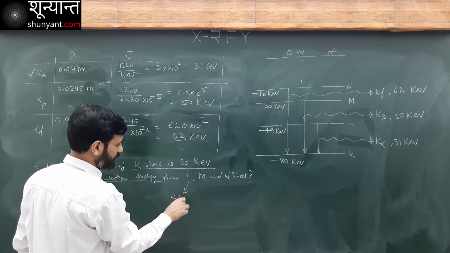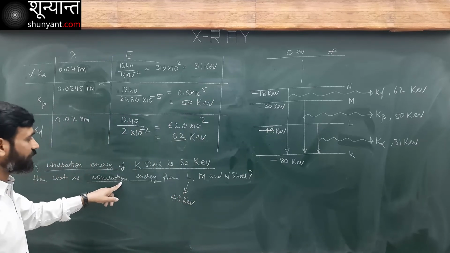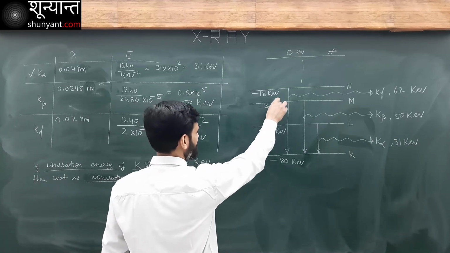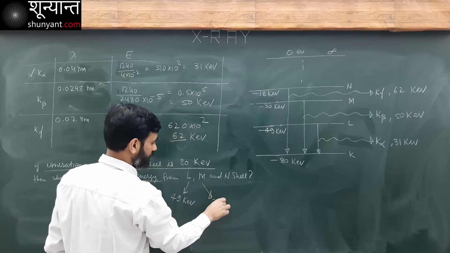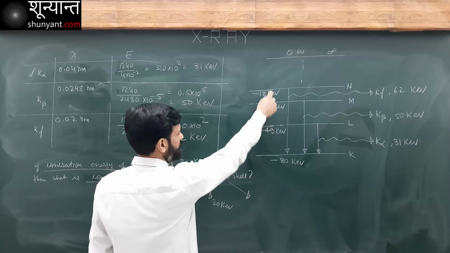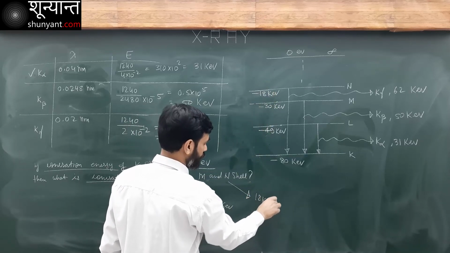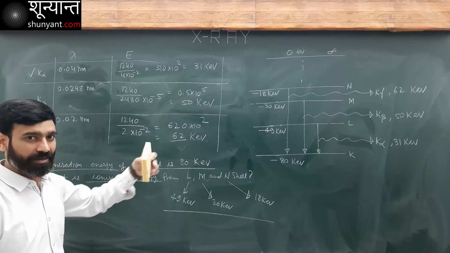So this becomes the ionization energy of L shell. What about M? I need to supply 30 kiloelectron volt. From N shell, I will need to supply 18 kiloelectron volt. These are ionization energies from different shells.